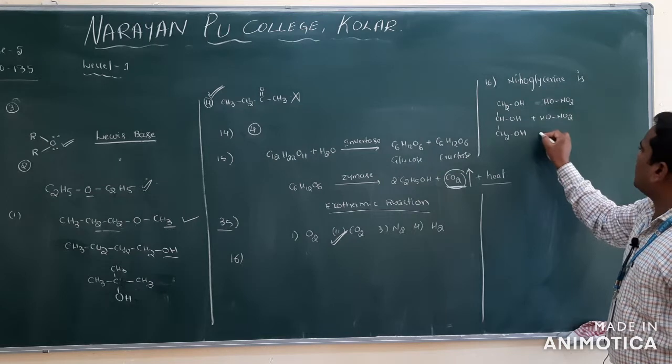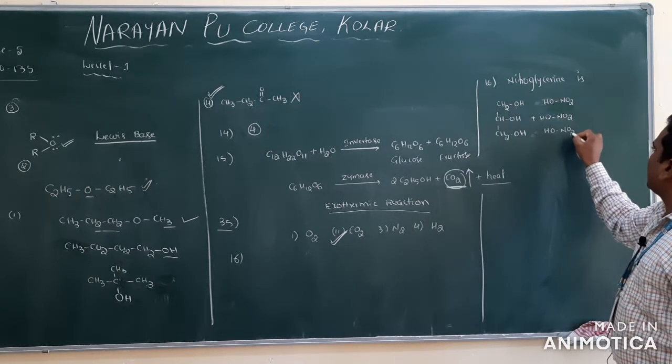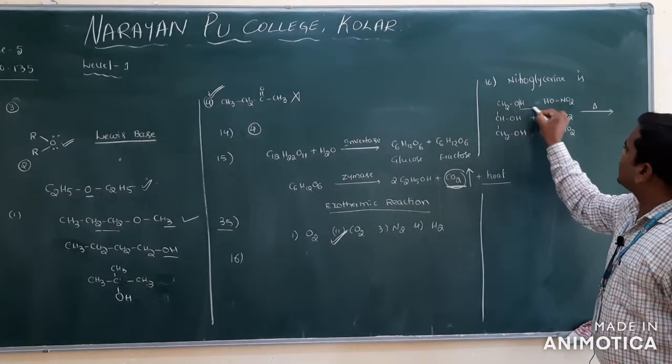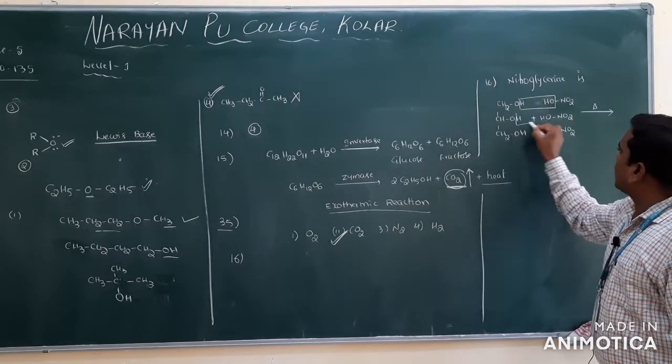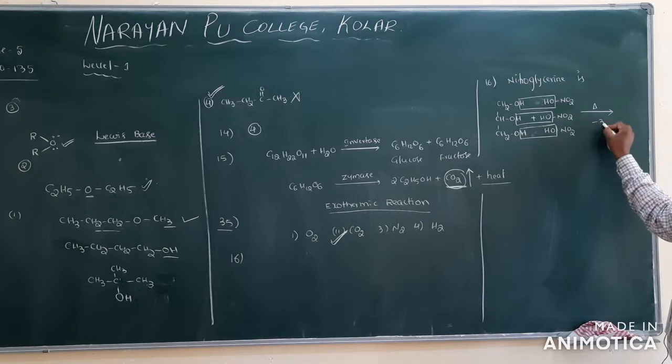How many moles of HNO3 am I taking here? 3 moles of HNO3. Clear? And heat it in the presence of acidic medium. Then what happened, you see, H and OH will be removed, and here also H and OH, and here also H and OH. Means 3 moles of water are removed here.